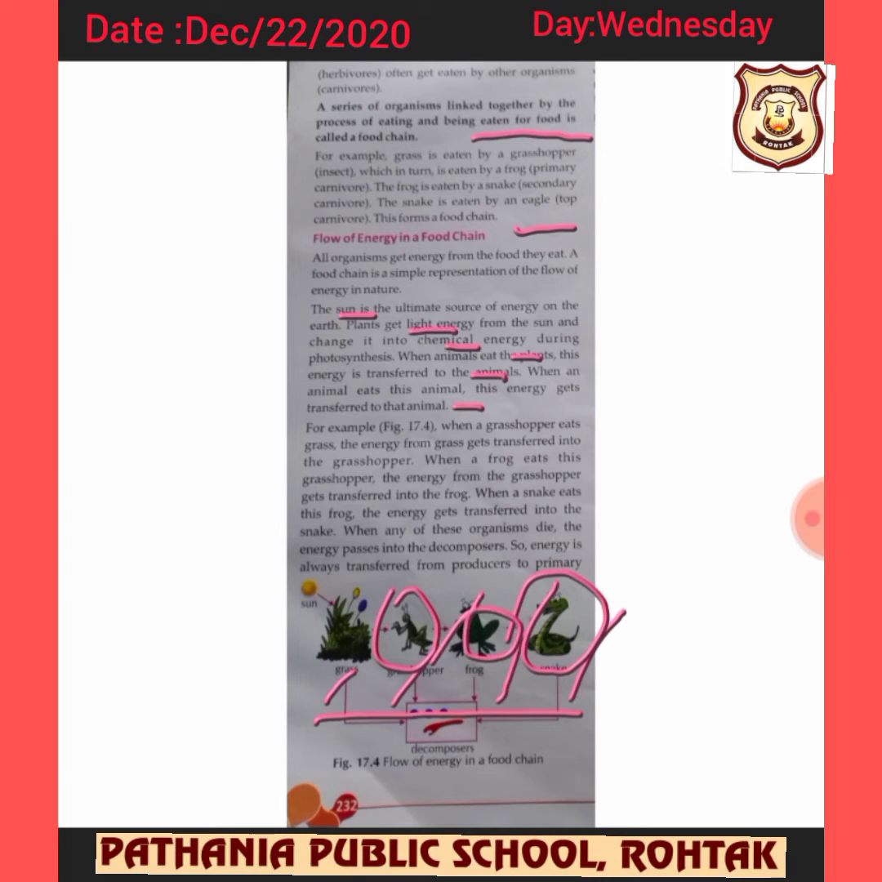And when the snake eats this frog, the energy gets transferred into the snake. When any of these organisms die, the energy passes into the decomposers. So the energy is always transferred from producer to the primary one. So to maintain this transfer from one to another, this food chain should be linked with one another. Like if one thing has died, of course the strength of that will increase.